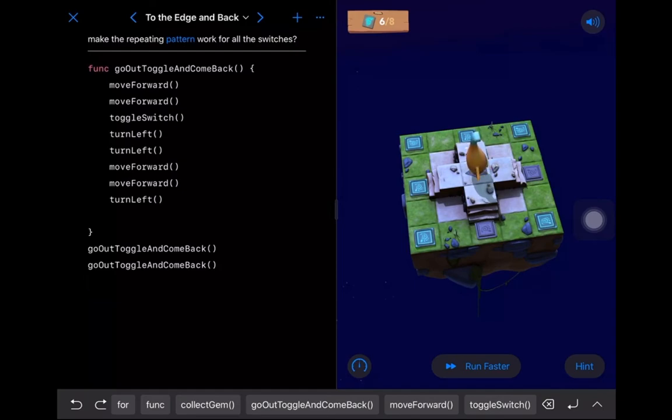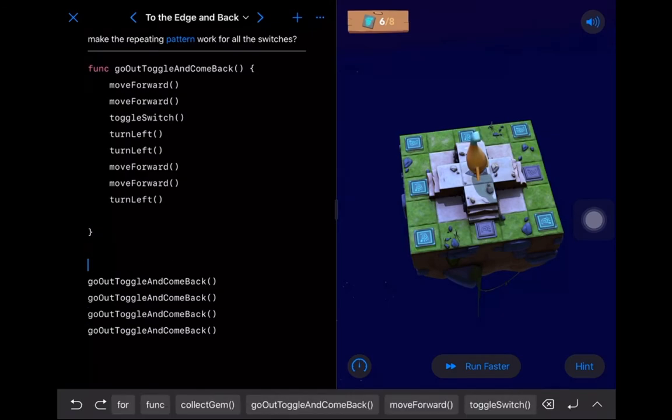So we could add 2 more go out, toggle, and come back. That's not too painful. Or we could use a for loop, like we're trying to learn about in these sessions. So let's go back up to the top here. I just tapped at the end of this, off the edge of this brace here, and then I hit the return key down here.